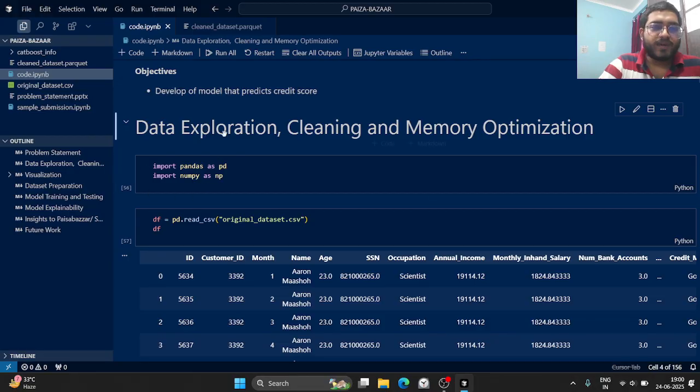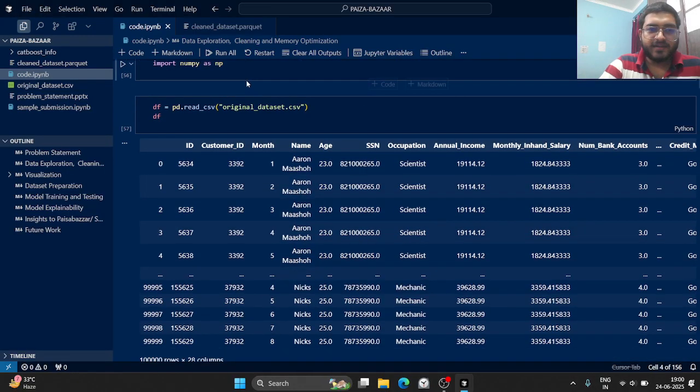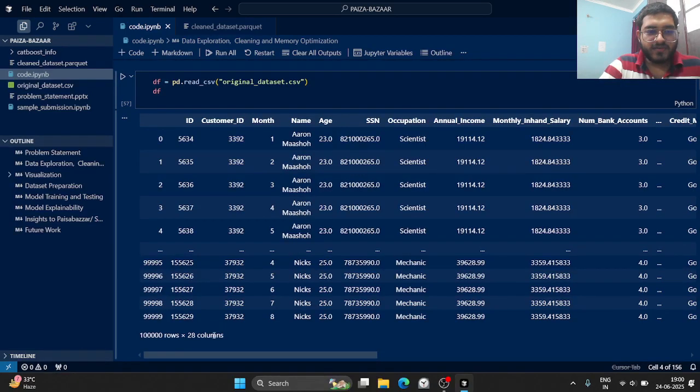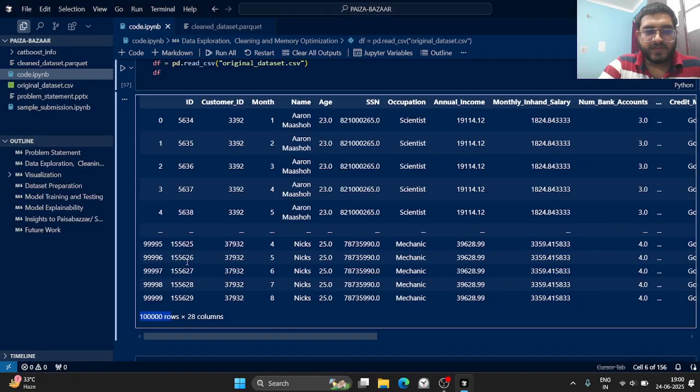We have simply imported pandas and numpy. So now we are looking at our original data set. We have 28 columns and 1 lakh rows. We have ID. This is unique for the entire rows. We have customer ID. For a single customer, we have 8 rows, and for these 8 rows we have the same customer ID. It is unique to a particular customer.